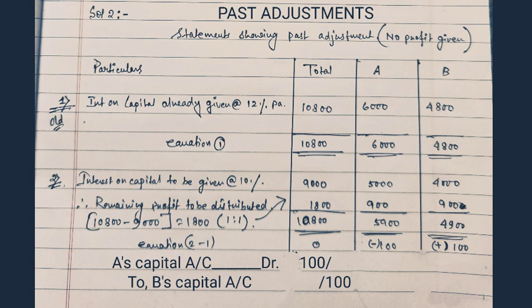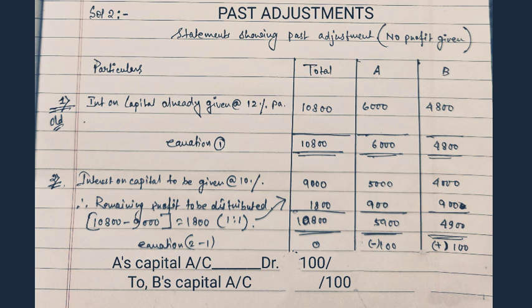Finally, 1,800 has been divided in equal ratio. A gets 900, B gets 900. After doing the correct adjustment, we find that the total for A should be 5,900, whereas A had received excess, and the total for B should be 4,900, where previously B had received a lesser amount.